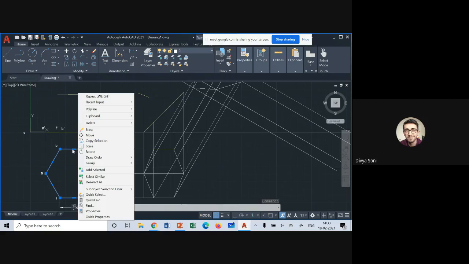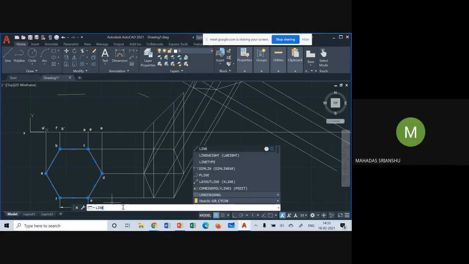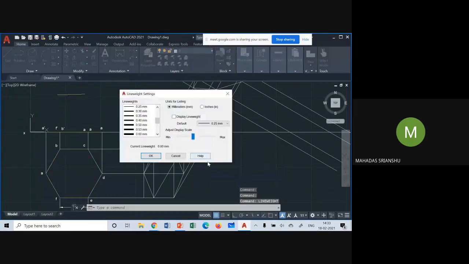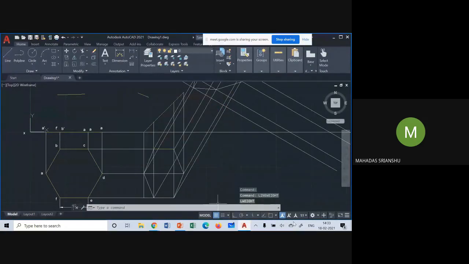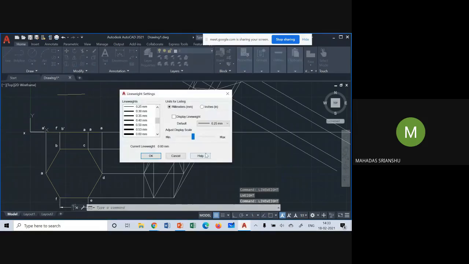Sir, there are three lines at the bottom right corner. Yes, this one, the line settings. The one that you just did, that was correct. So the display line weight checkbox. Okay.